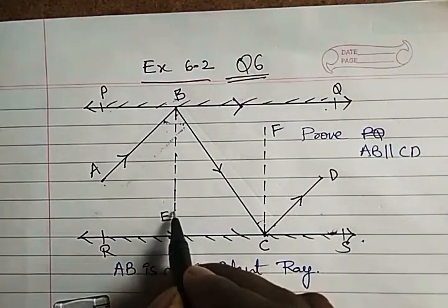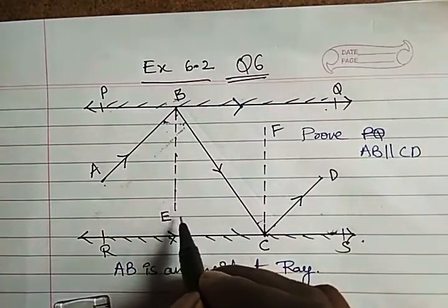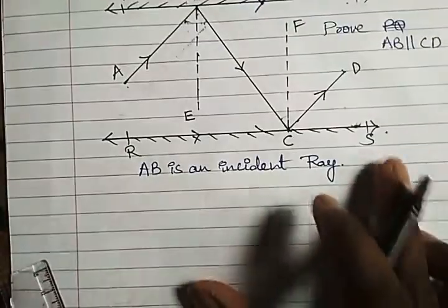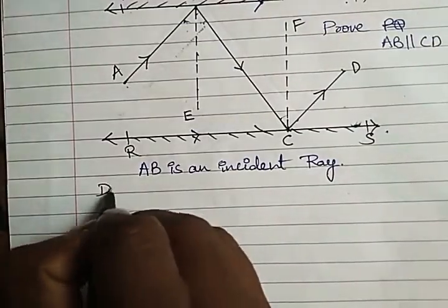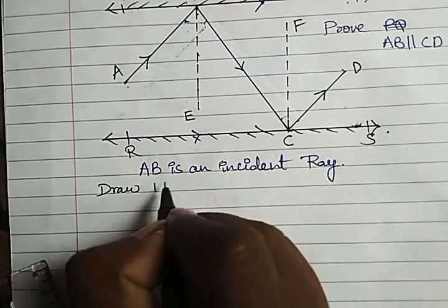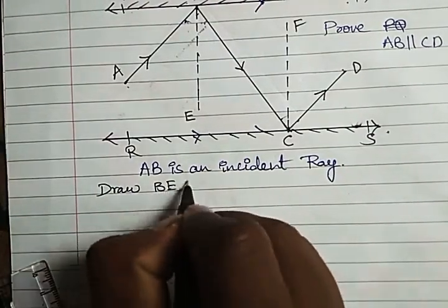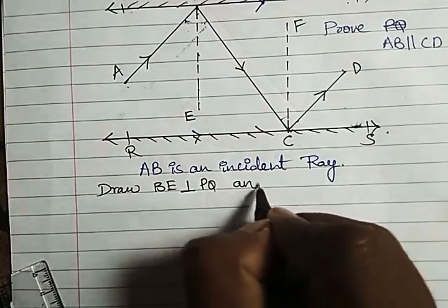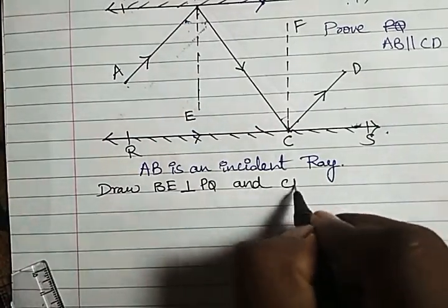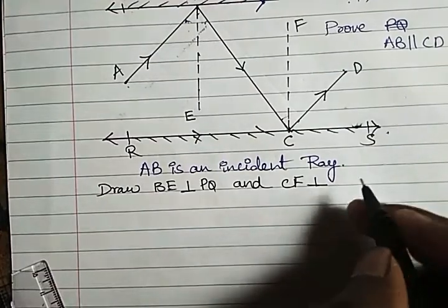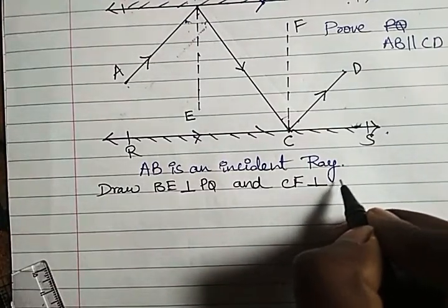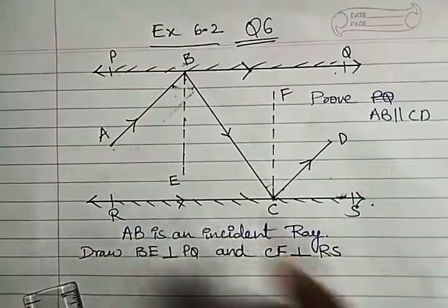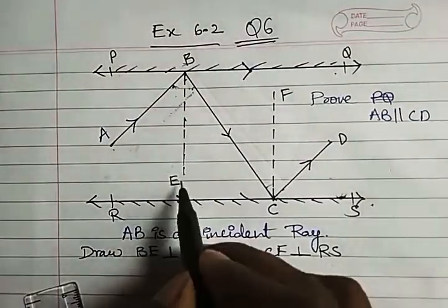Now, when we have drawn these perpendiculars, just think of these two perpendicular lines. Here I'll write, draw BE perpendicular to PQ and CF perpendicular to RS. Then what do you say about these two perpendicular lines?